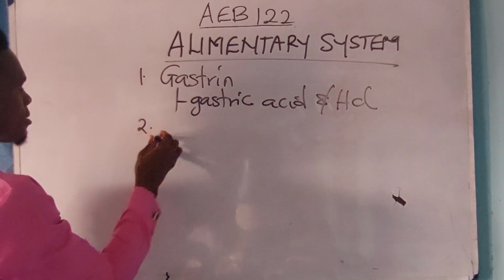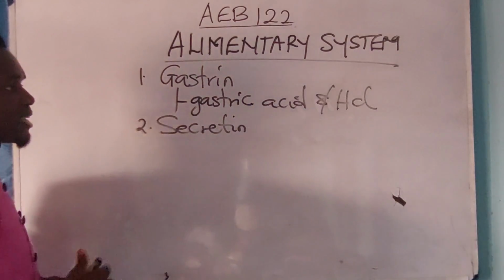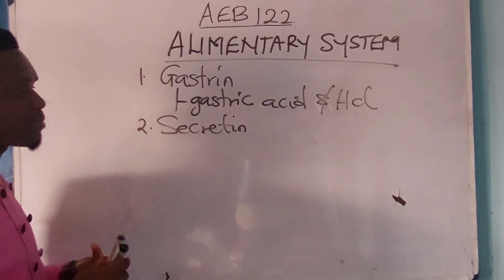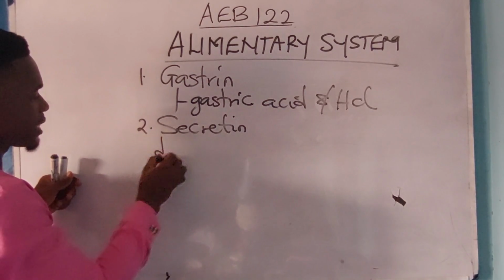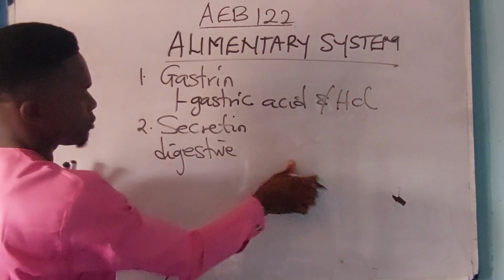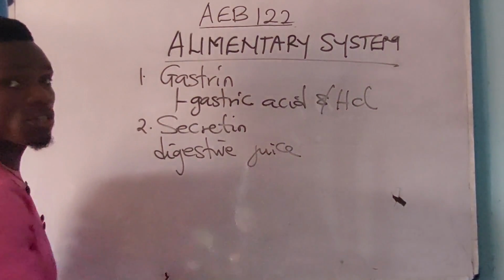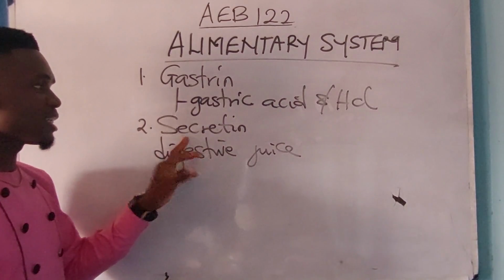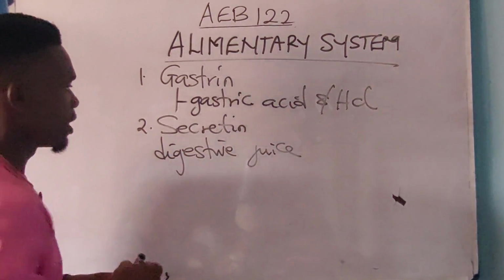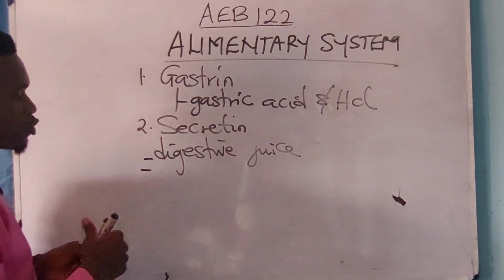Then the second hormone is secretin. These are hormones that take part during digestion. Now, the work of the secretin is to stimulate the pancreas to send a digestive enzyme or digestive juice. Let me use the word juice. This juice is not fiber alive. I said the secretin stimulates the pancreas to send a digestive enzyme.